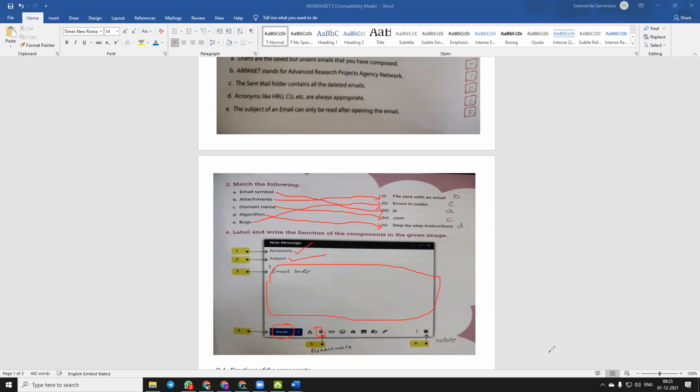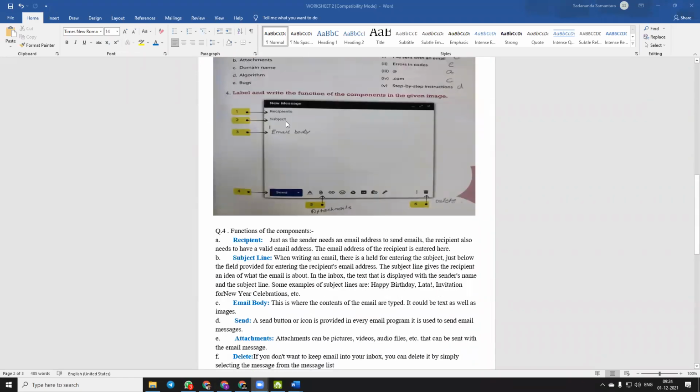so labeling is done. Now we will learn the function of these labels, or these components. First, recipient. This one is known as recipient, first one. So what is recipient? What is the function of recipient? Just as the sender needs an email address to send email, the recipient also needs to have a valid email address. The email address of recipient is entered here. So this place requires the email address of the person to whom we are going to send the message.